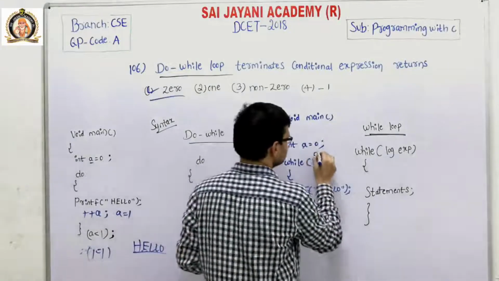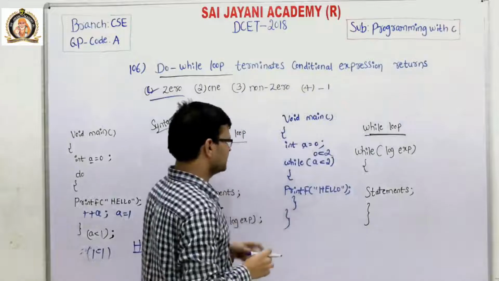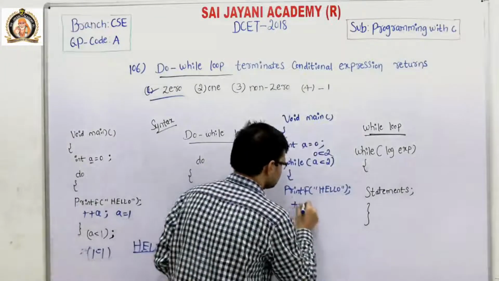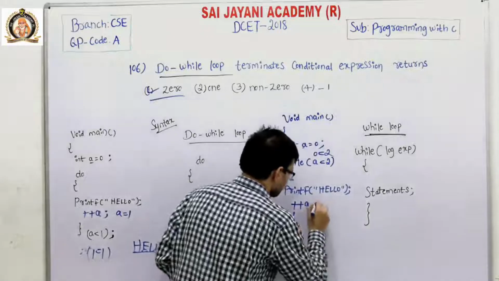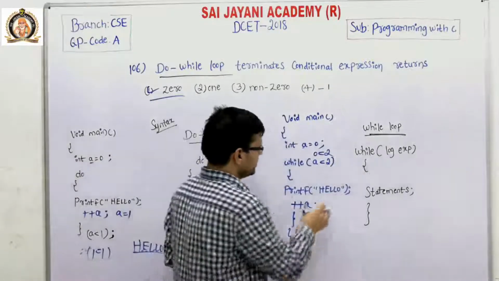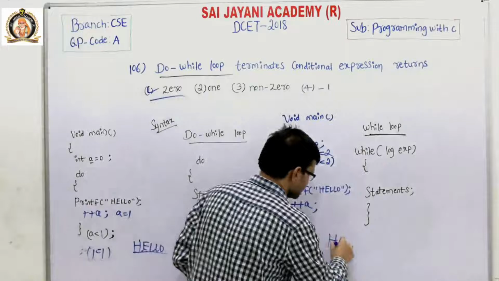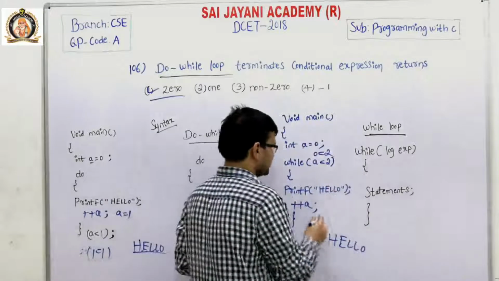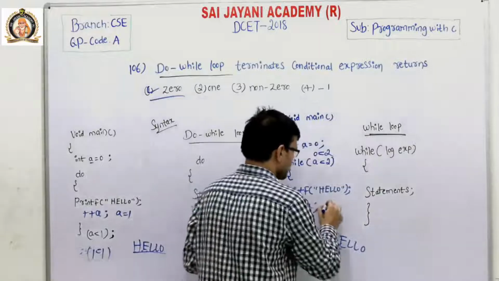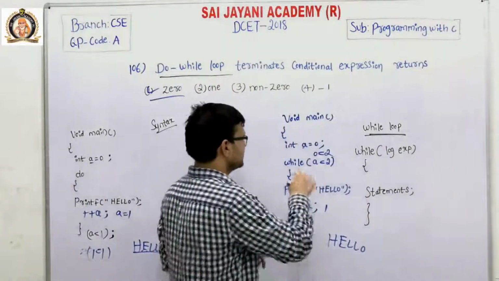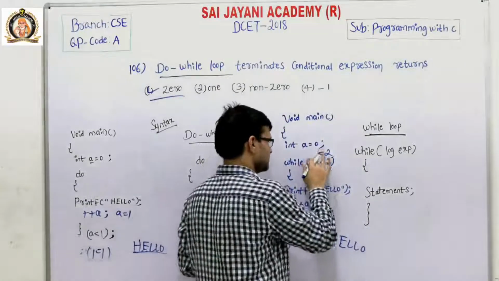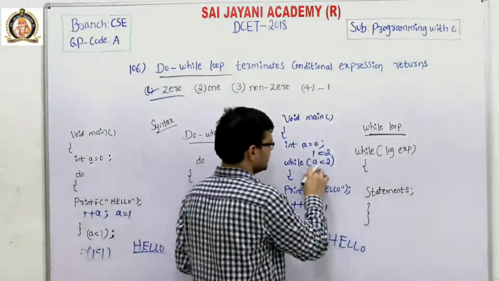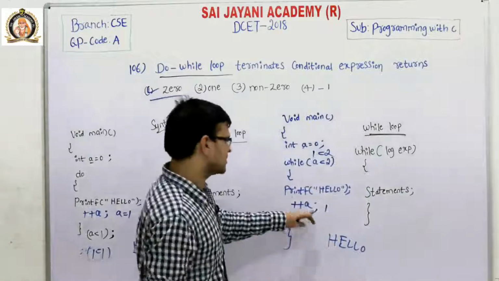Here 0 is less than 2, so the condition becomes true. Then a printf, that is a hello message, is displayed on the screen. Then the value is incremented by 1. Then again it comes to this while loop and checks the condition once again. Here A becomes 1 because it is incremented by 1.